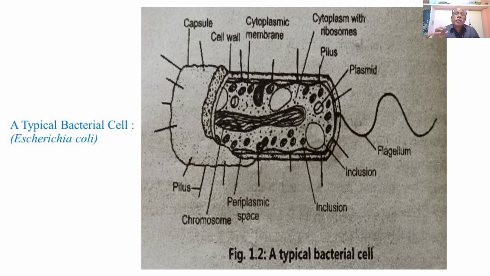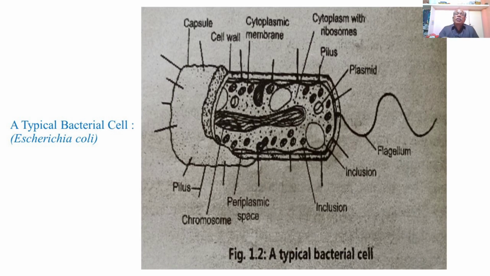It also shows a periplasmic space between the cytoplasm and the plasma membrane. In the center it shows a coiled structure composed of a double-stranded DNA molecule representing the bacterial chromosome.